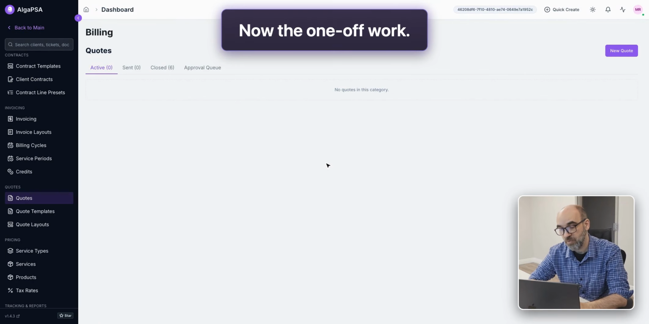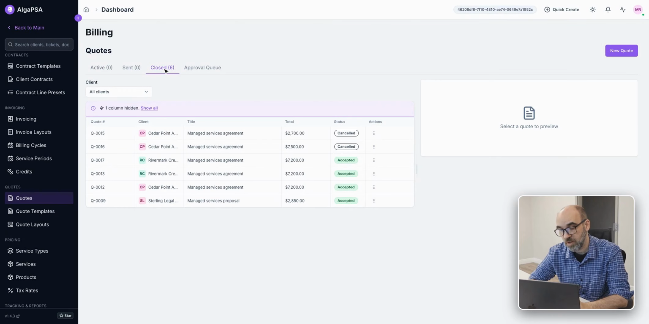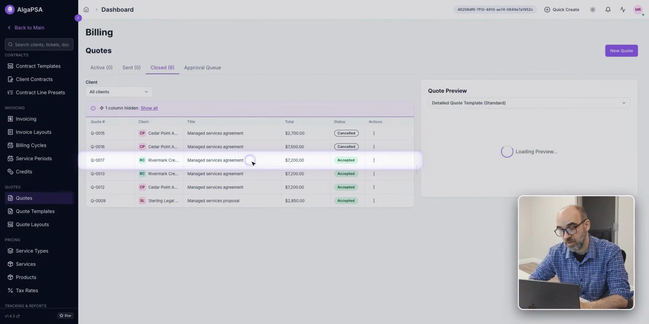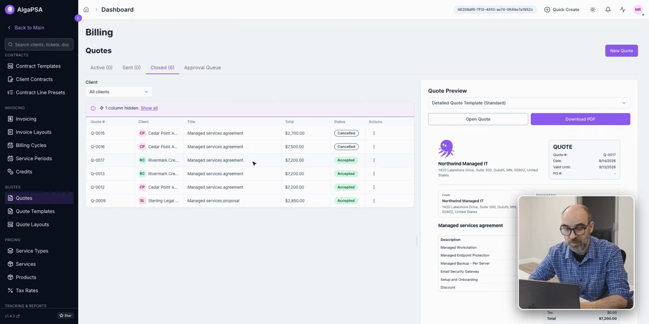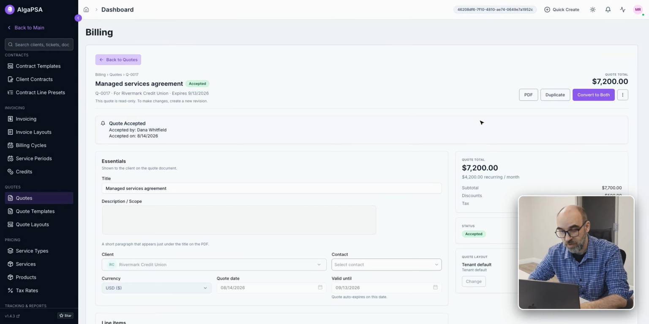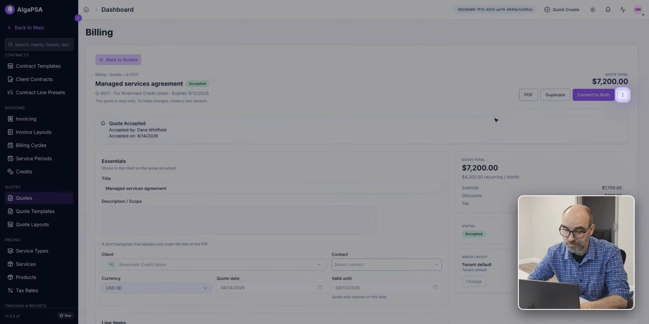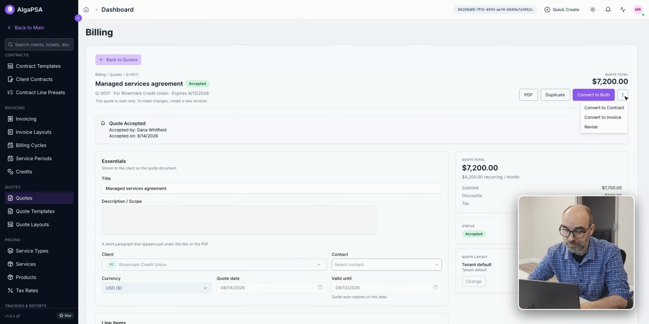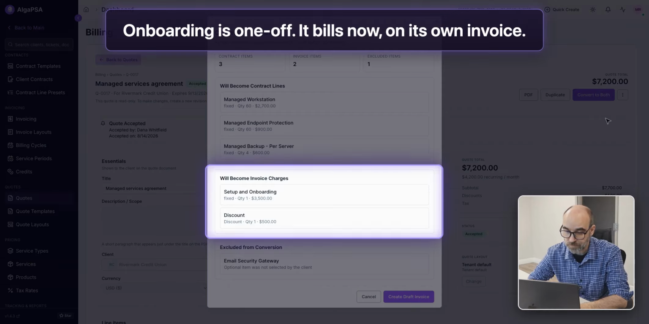Now we need to do the one-off work. This is the onboarding. It's one time, so we'll bill it now, and it has its own invoice. That's $3,000 billed today.